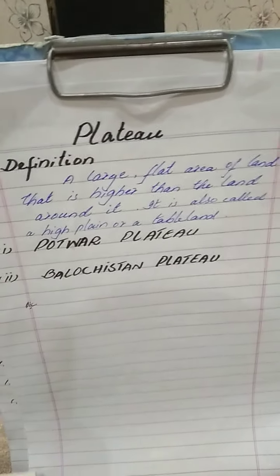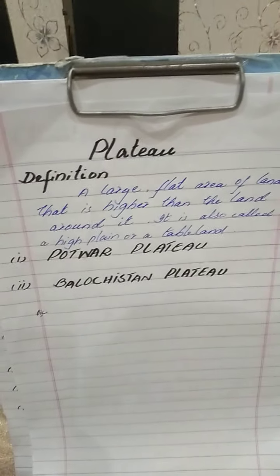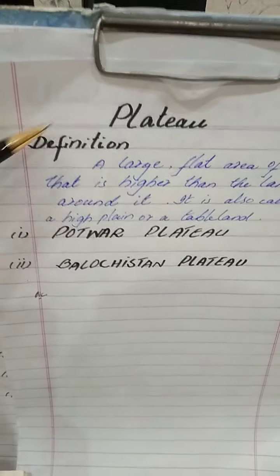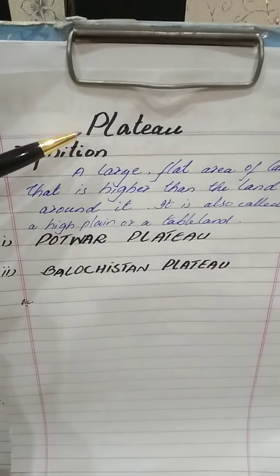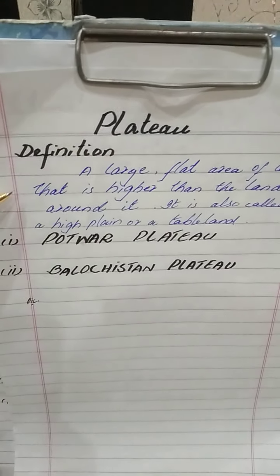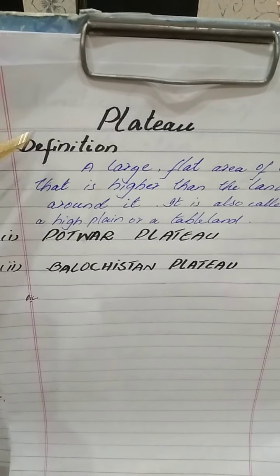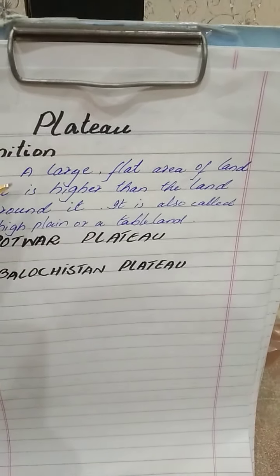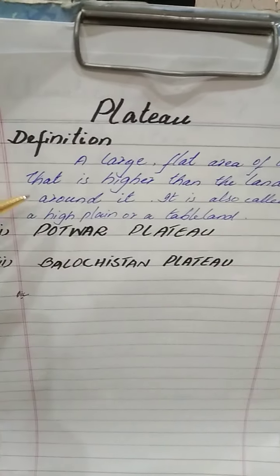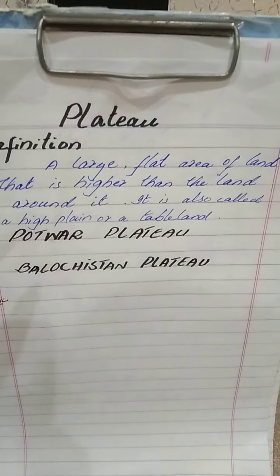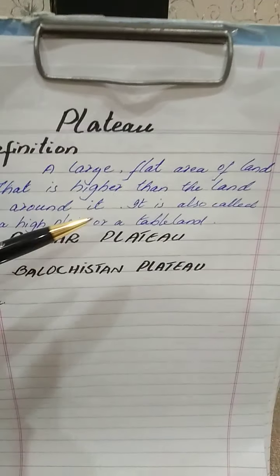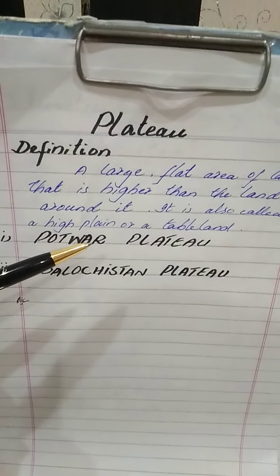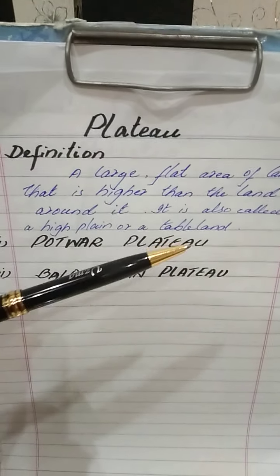Today our topic is plateau. What is a plateau? The definition is, this topic is from chapter number 3. A plateau is a large flat area of land that is higher than the land around it. It is also called a high plain or a tableland.